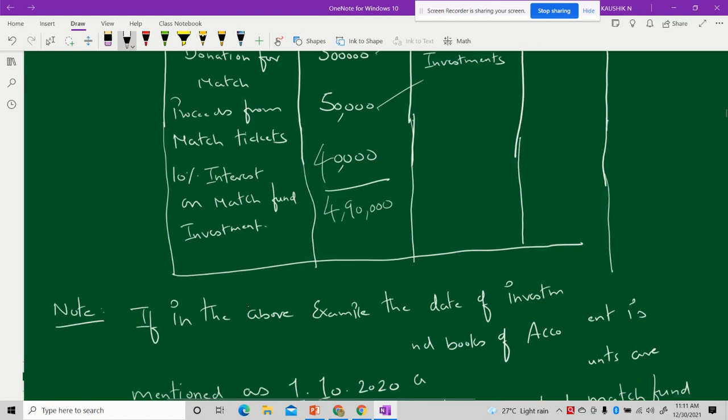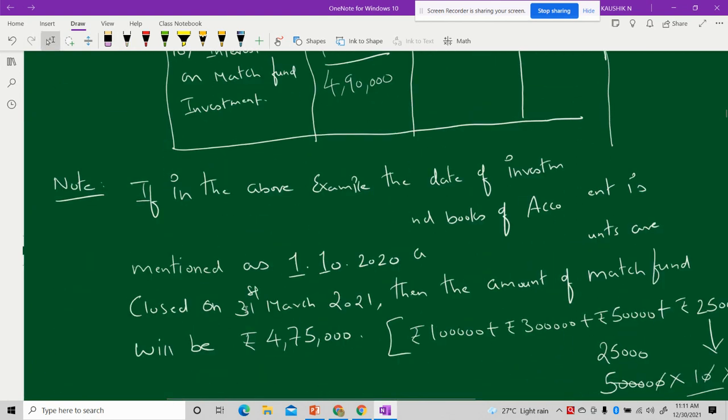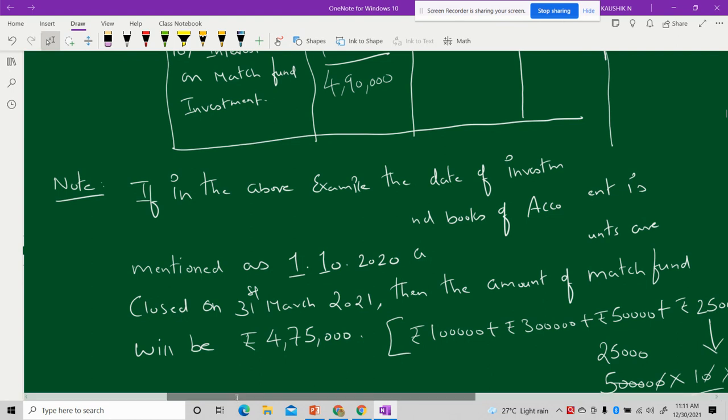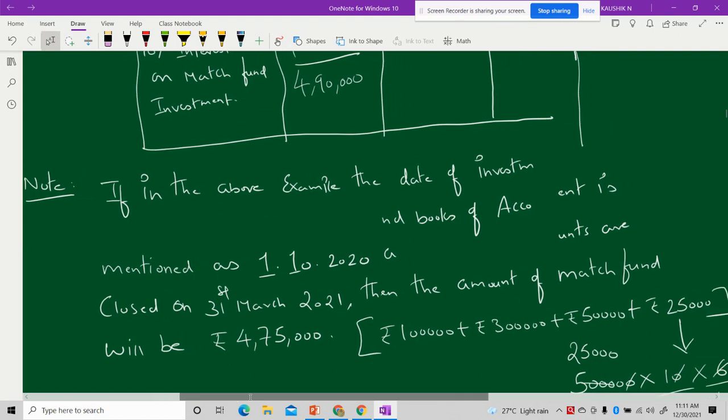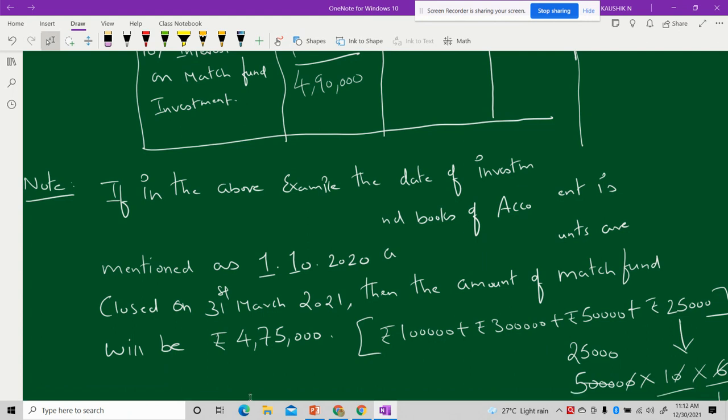Moving on to the most important note which you should understand. It is mentioned that if in the above example the date of investment is mentioned as 1/10/2020, and if your books of accounts are closed on 31st of March 2021, then the amount of match fund will be.